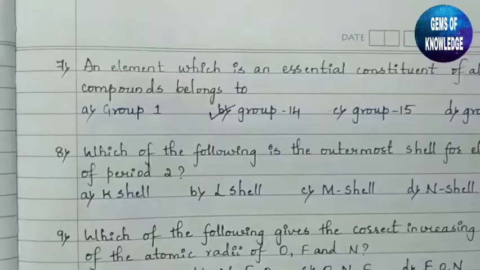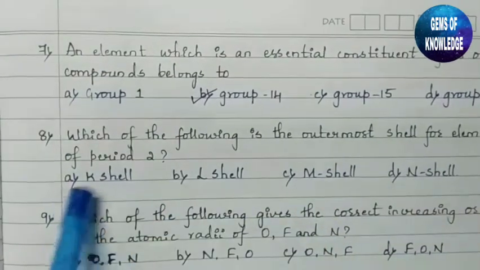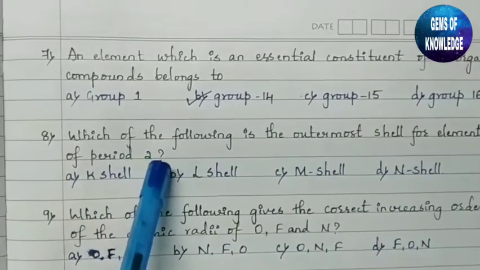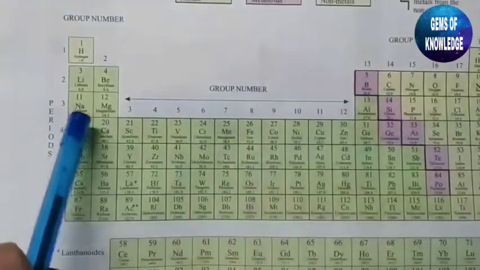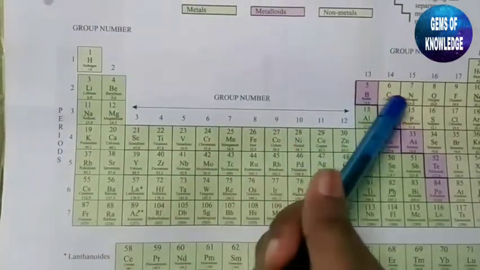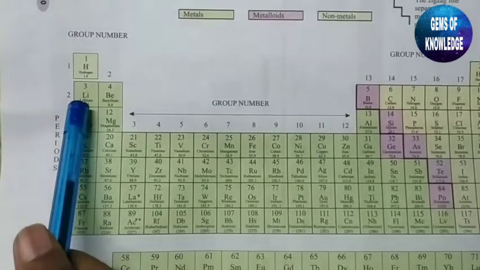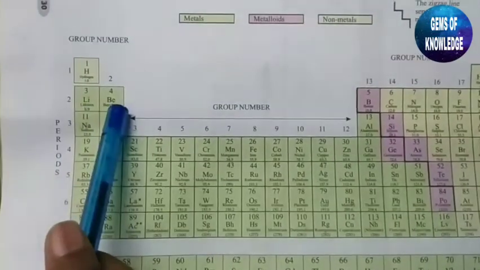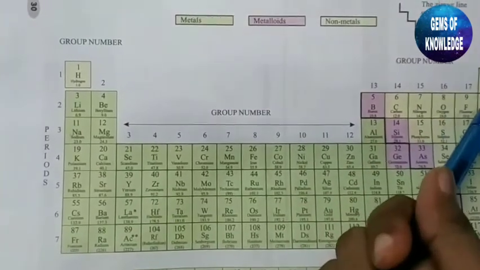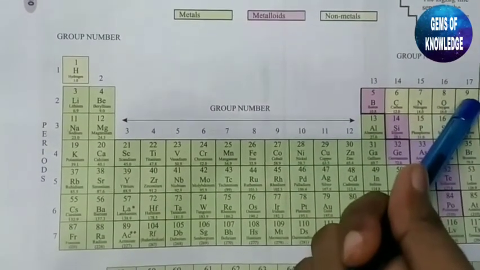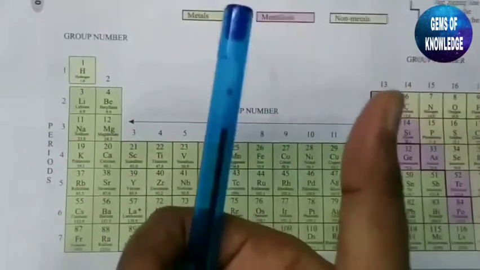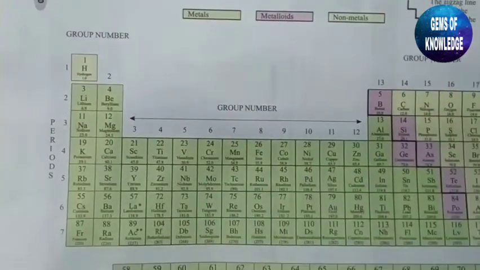Moving to the next question now: which of the following is the outer shell for elements of period 2? You can see here, this is the period 2, the second period. It has Li as 3, beryllium 4, boron 5, 6, 7, 8, 9 and 10. So what does it mean? It can complete all the electronic configuration within the two given shells, that is K shell as well as L shell. So what was our question?